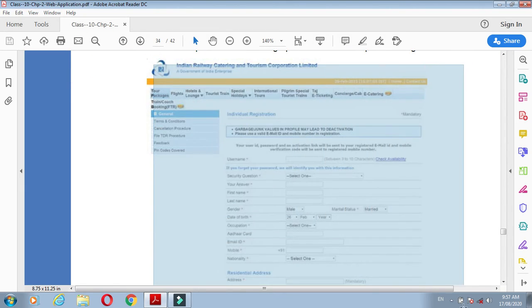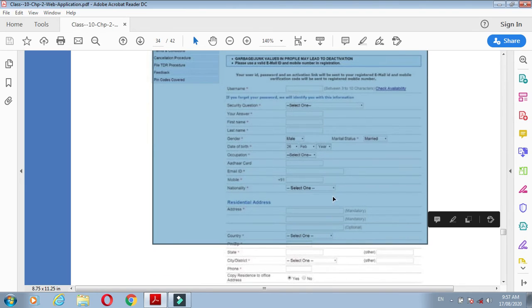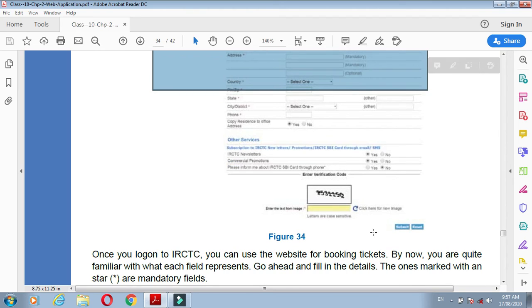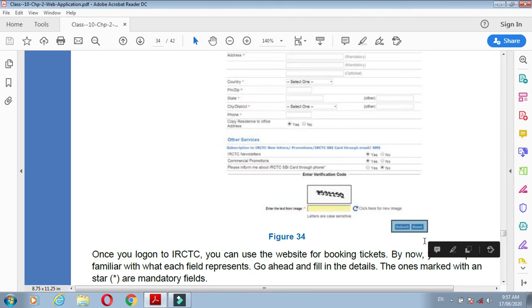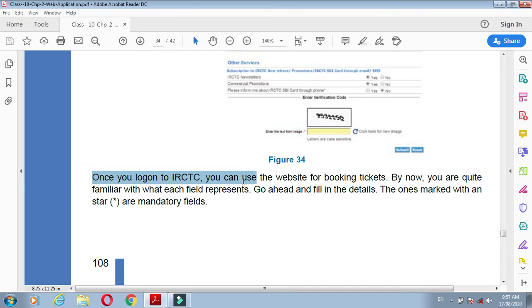In this way, the sign up form will come in front of you, and you have to fill up the basic information. Once you have filled in all the information, you have to submit the form. When you submit this form, you are an active user on IRCTC. Once you log on to IRCTC, you can use the website for booking tickets.